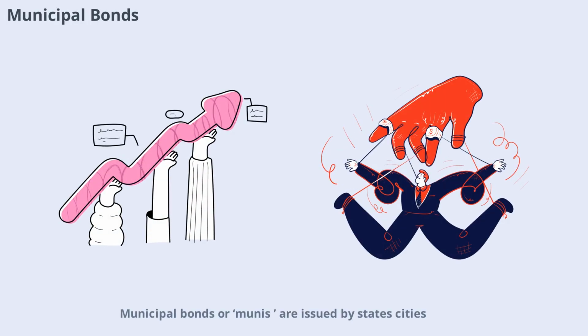Municipal bonds, or munis, are issued by states, cities, and other local government entities. These bonds help finance public projects like schools, highways, and hospitals. One of the main attractions of municipal bonds is that the interest income is often exempt from federal income tax, and sometimes state and local taxes as well. This makes them especially appealing to investors in higher tax brackets. However, the risk level can vary depending on the issuer's financial health.